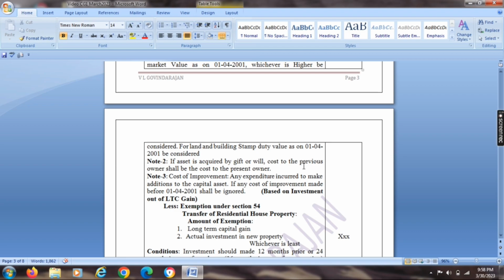So, if any asset is sold and the sale proceeds are invested in another asset, then based on the investment, out of the long-term capital gain we can claim some exemptions. Various exemptions are allowed under capital gain. One by one, let me see.